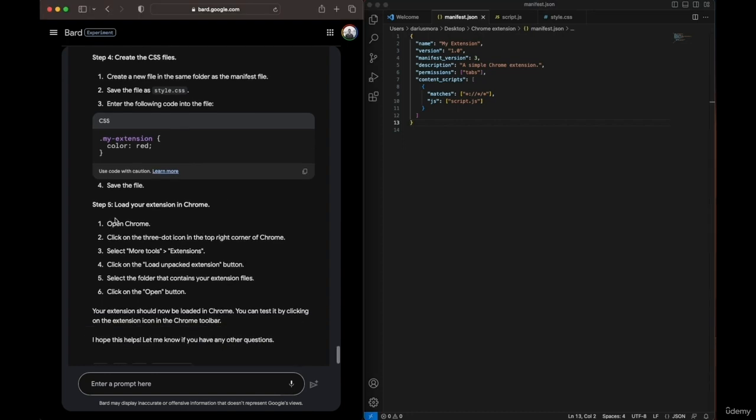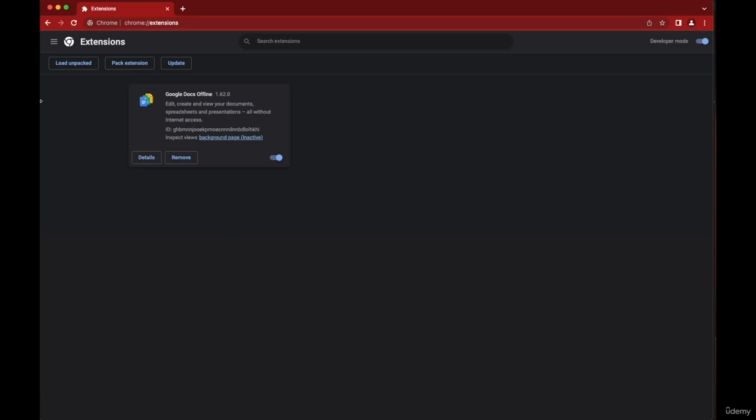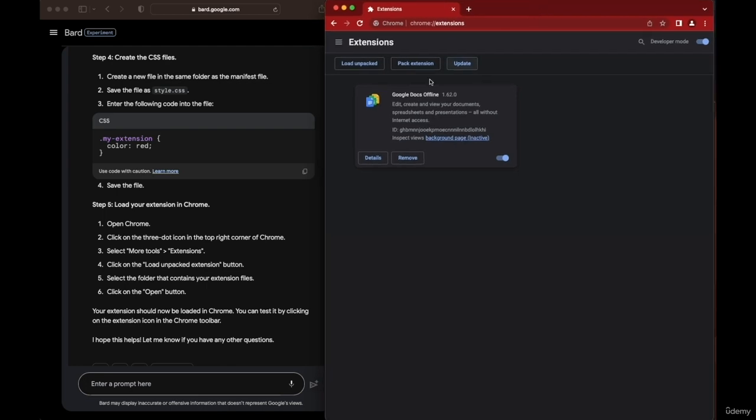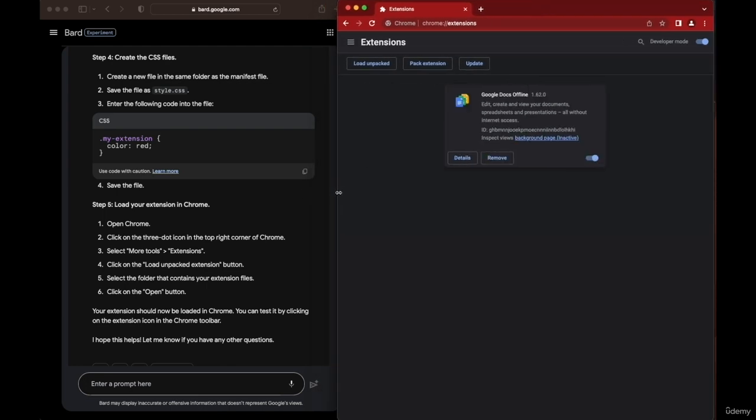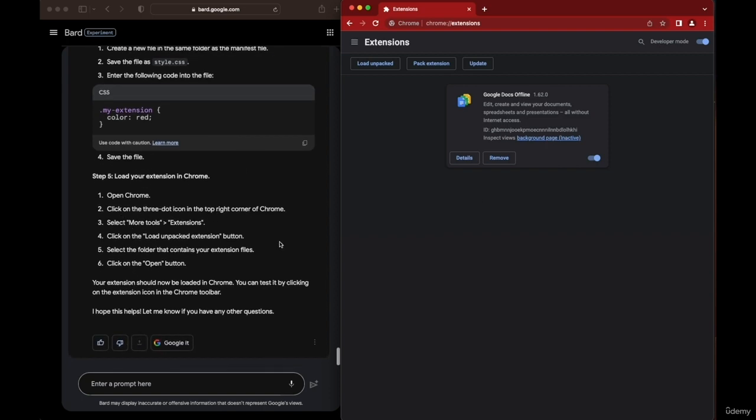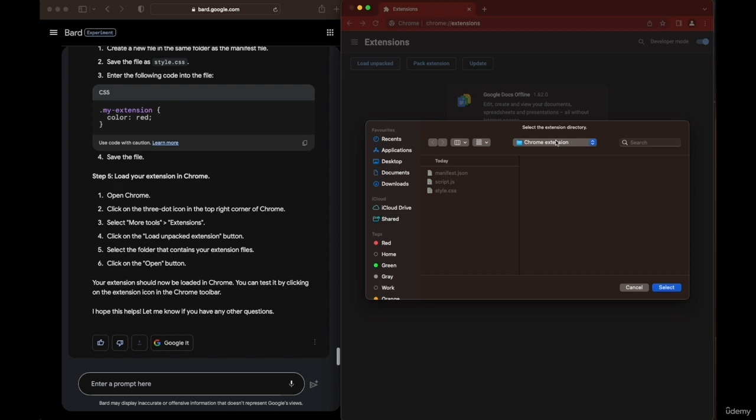So next thing, we're going to open our Chrome, and I'm going to open this over here on the side. So you can see both Bard and Chrome. So we have our developer mode on. We have the extensions open in Chrome. Yes, we have the extensions, and then we're gonna load unpacked extensions. I'm gonna click on load unpacked. And as you can see, we have already selected the Chrome extensions folder. So I don't have to do anything now. If you don't have that, navigate to your desktop or wherever you have saved the folder.